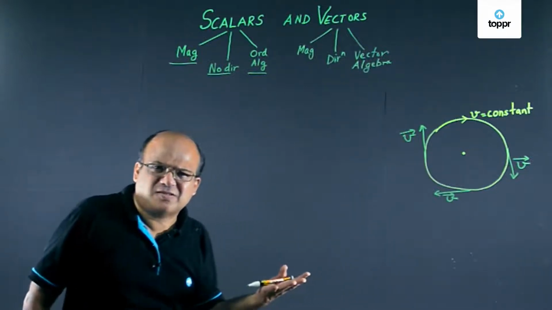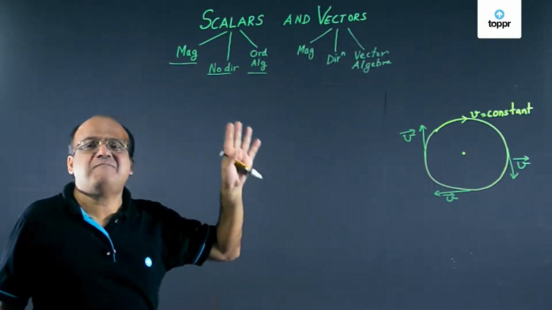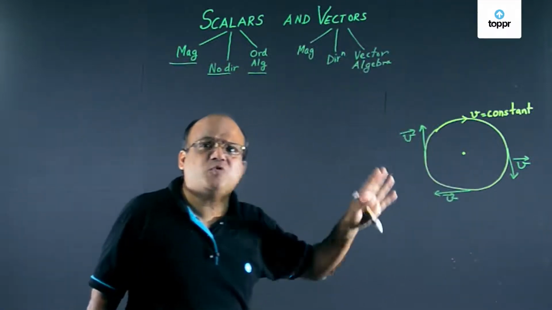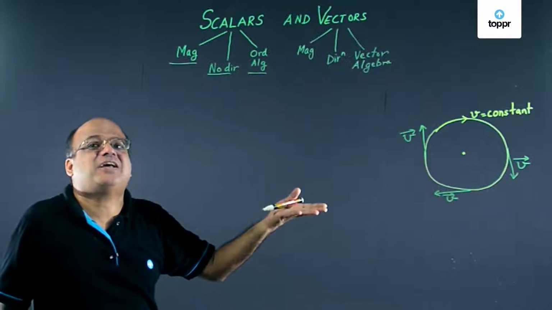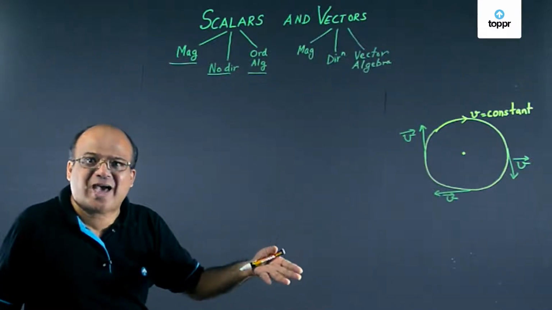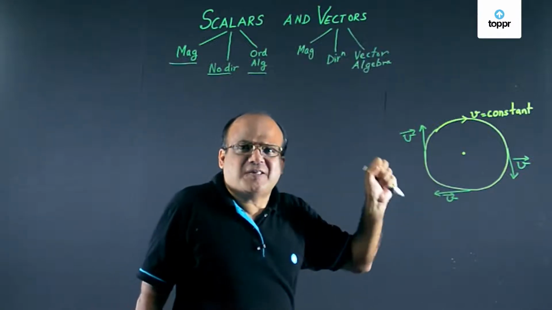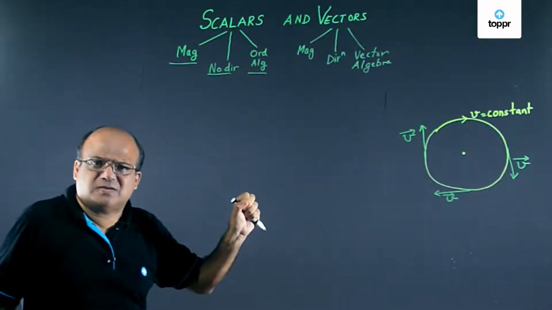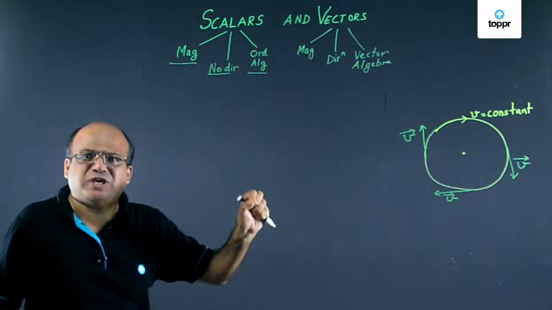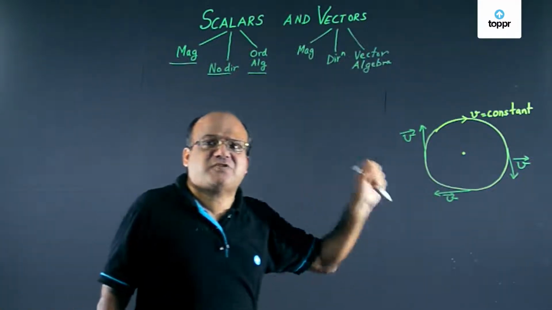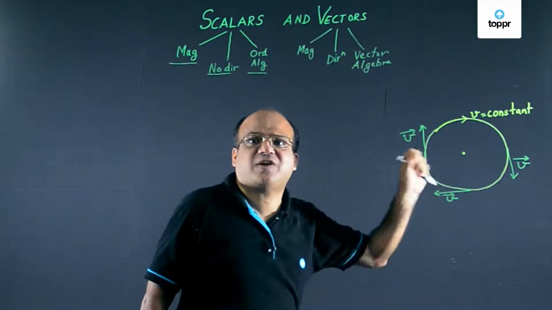What are vectors? Vectors have magnitude. They have direction, and they obey the laws of vector algebra, which we are going to learn today and in the next few videos. The simplest vector is displacement. Rate of change of displacement is velocity. Velocity starts with v, vector starts with v, so velocity is a vector.